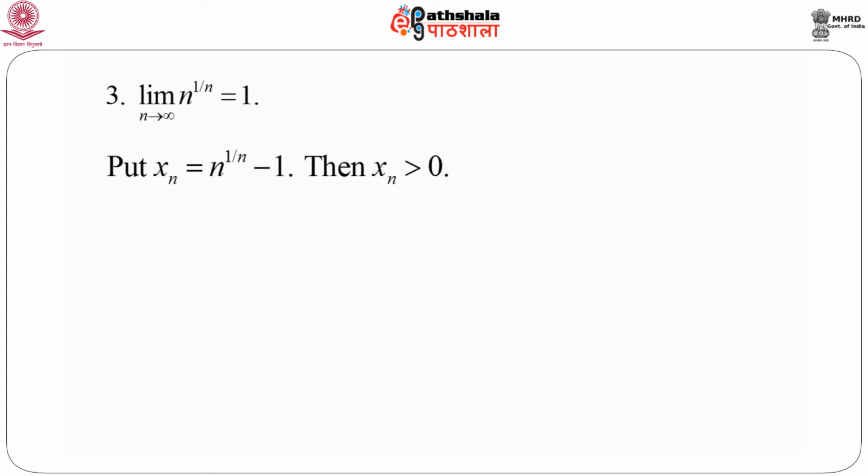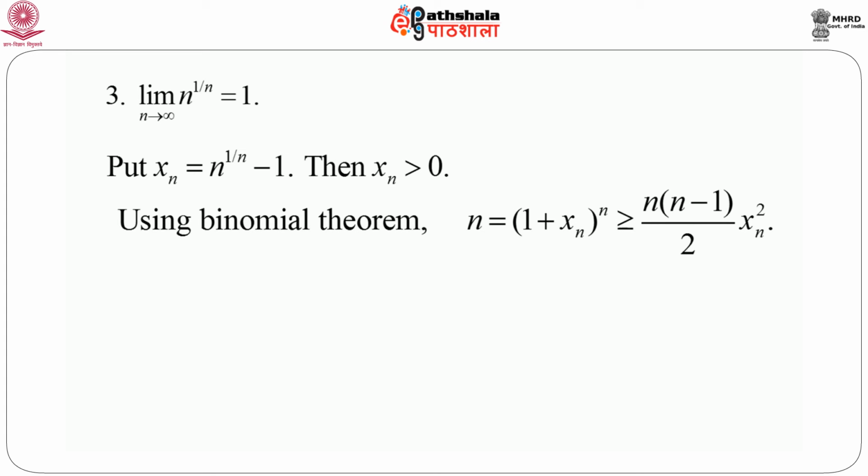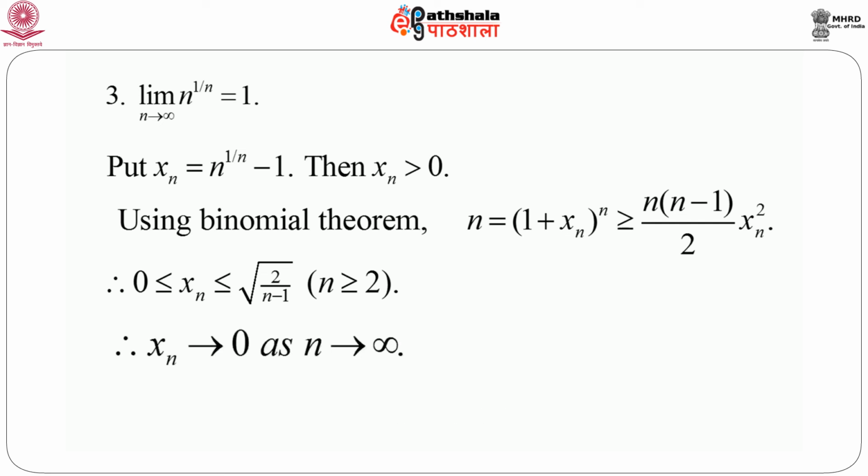Again, we use the same kind of argument. We take n equals 1 plus xn to the power n, and using binomial theorem and retaining only one term, we have n equals 1 plus xn to the power n greater than or equal to n into n minus 1 by 2 into xn square. A simple manipulation will give us xn less than or equal to square root of 2 by n minus 1, and obviously xn is positive. Just note one important point: we assume that n is greater than or equal to 2, because it's an infinite sequence, so n can always be greater than or equal to 2. As n goes to infinity, square root of 2 by n minus 1 goes to 0, and hence xn goes to 0 as n goes to infinity.